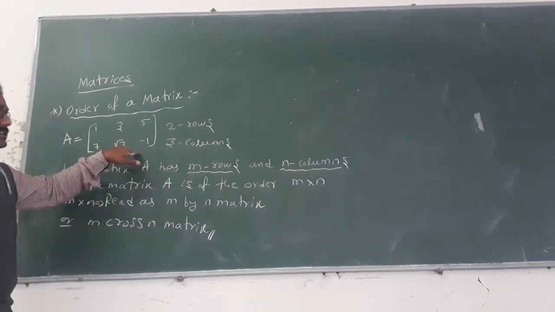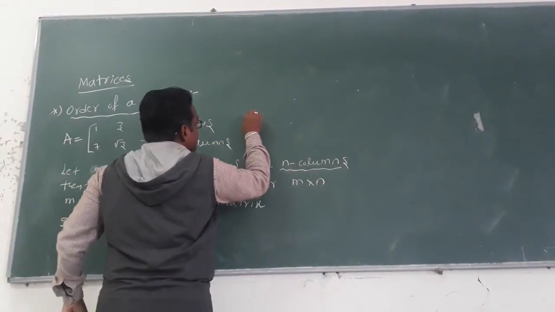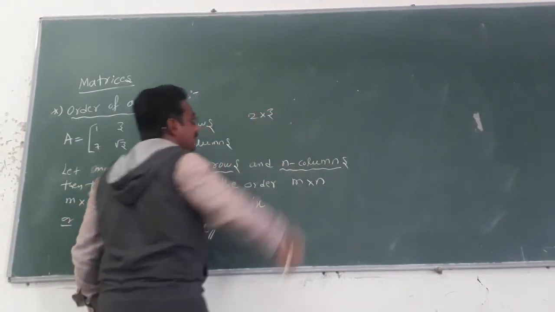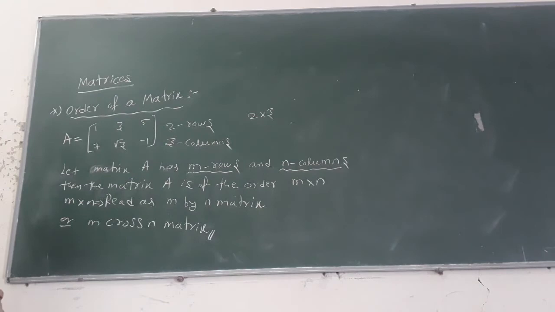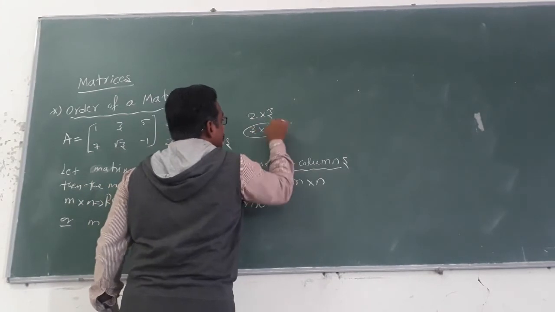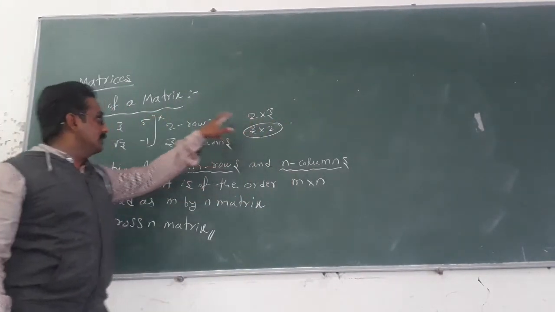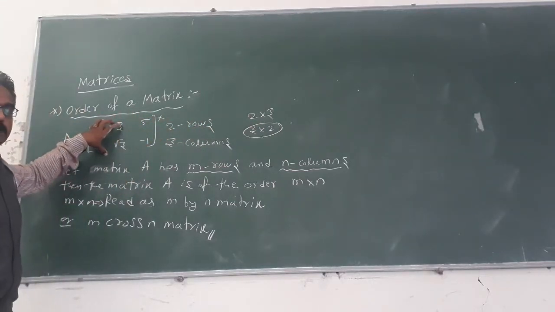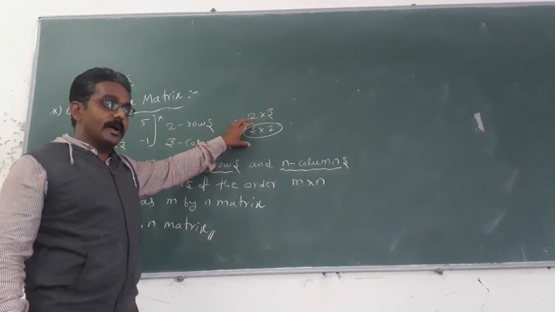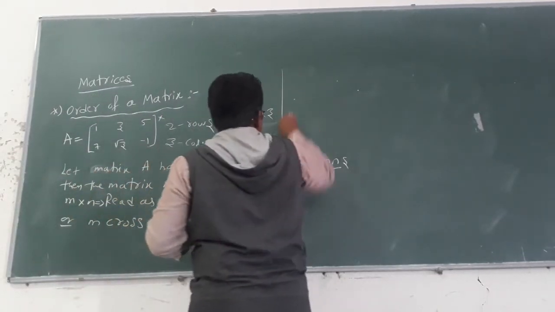Here, listen, 2 by 3. I can write it as 2 by 3 or 2 cross 3. Got the point? If I write this as 3 by 2, we will not get this matrix. For 2 by 3 only, this is the pattern. If I mention 3 by 2, you will get a different pattern. See here, I will write this one.